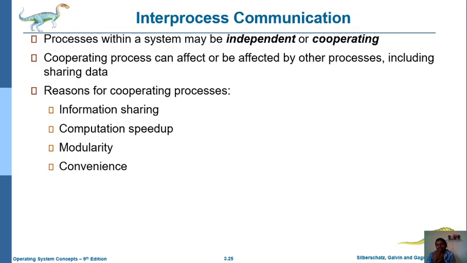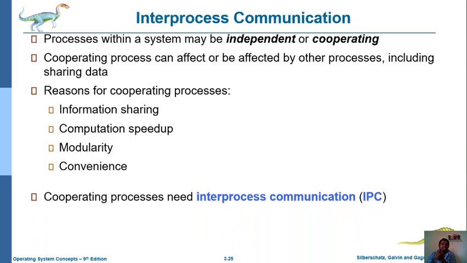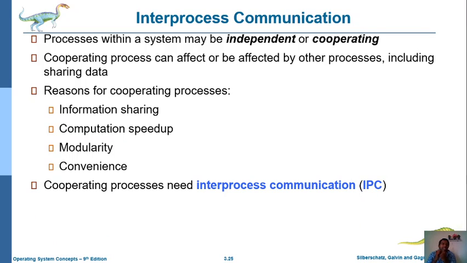That means we can divide the particular process execution into multiple sub-processes and then complete the execution. And it is very convenient for users or developers to complete that particular process execution. So due to these reasons we can prefer the cooperating process.